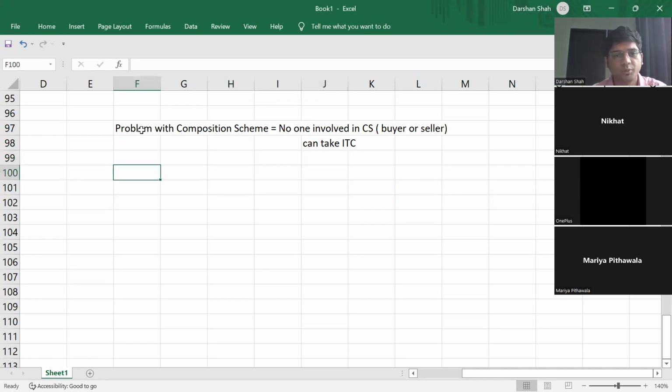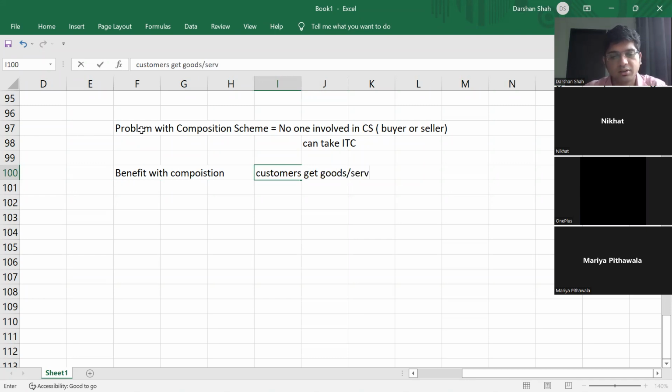And what is the benefit with composition scheme? With composition scheme, the benefit is that customers get goods or services at a lower rate than usual.